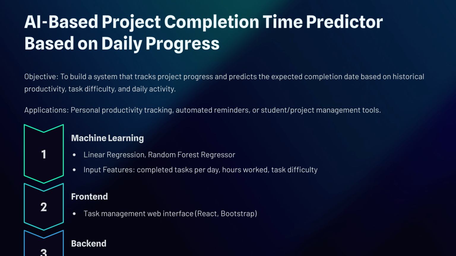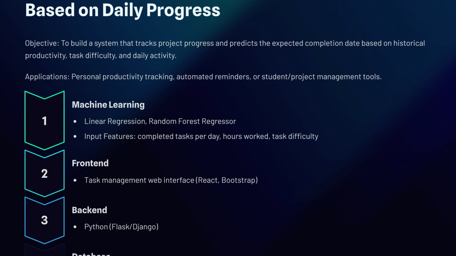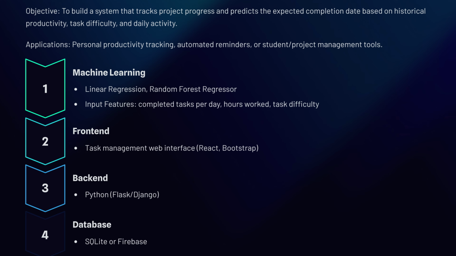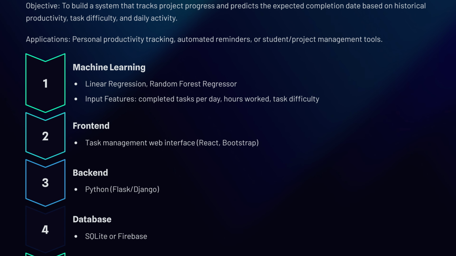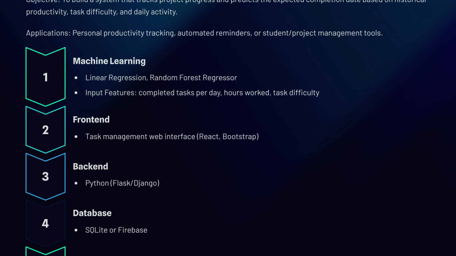This project focuses on developing a system that monitors daily work progress and predicts the estimated completion date of a personal or academic project. It helps users improve time management, build discipline, and maintain consistent motivation. Technologies used include regression algorithms, such as linear regression and random forest regressor. Input data includes the number of tasks completed per day, hours worked, and the difficulty level of each task.